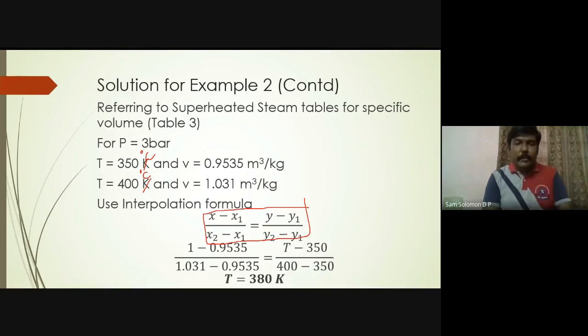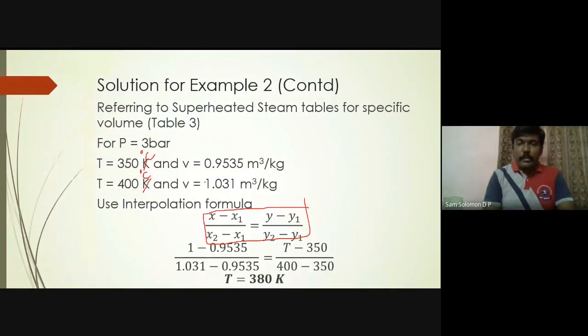You can take it the other way around also: x can be temperature and y can be volume. So x is the given volume, 1 meter cube per kilogram. x1 I have taken as 0.95, x2 is 1.03, and the temperature I need to find, corresponding to 1, I have written as T. y1 corresponding to v1 is 350, and y2 corresponding to v2 is 400.